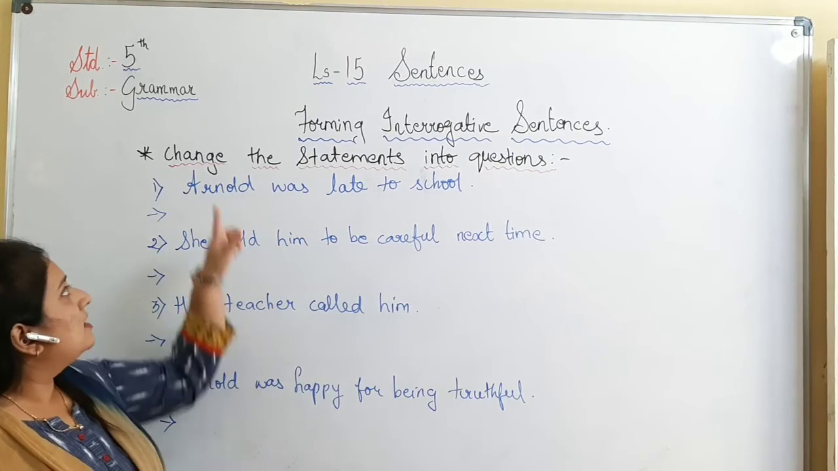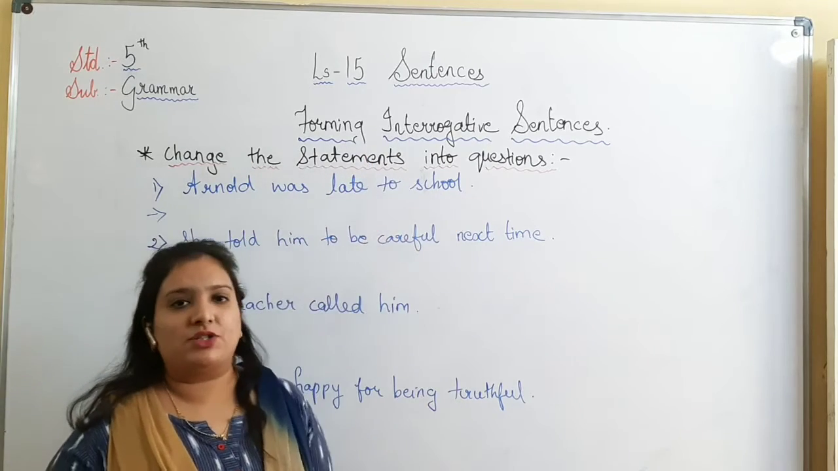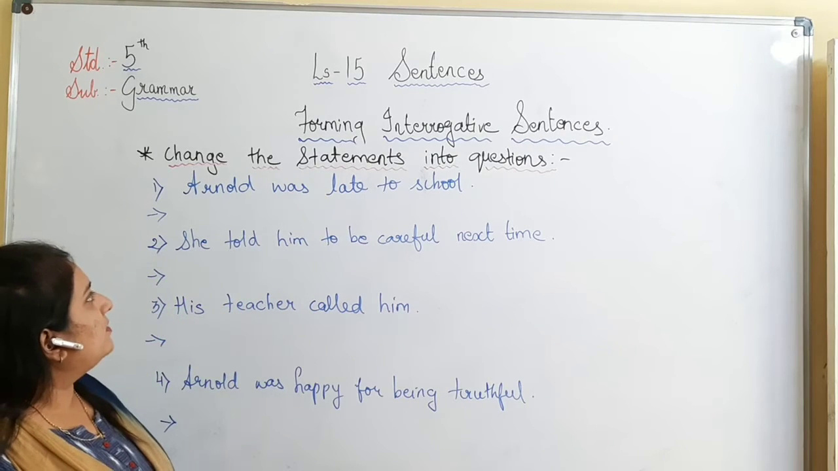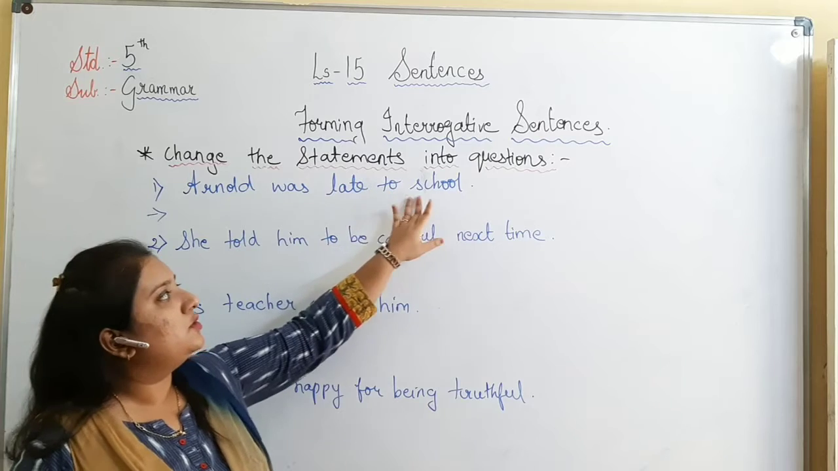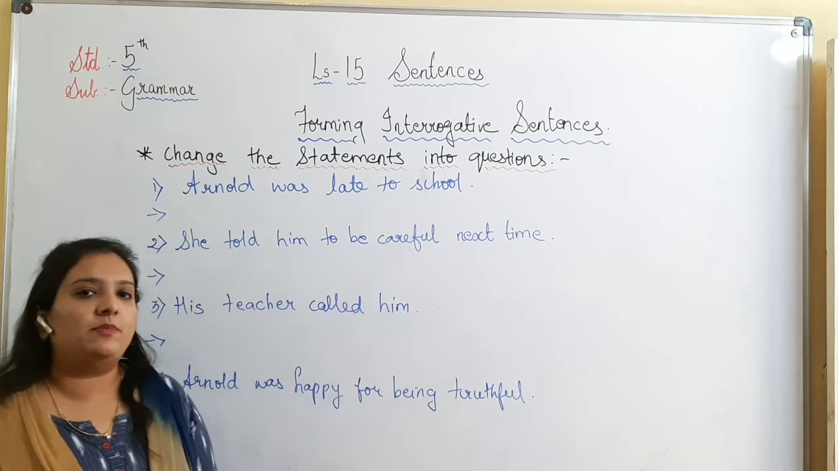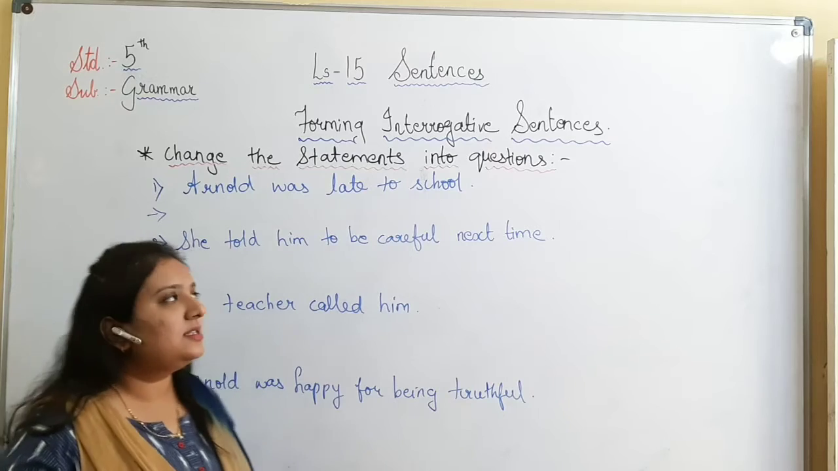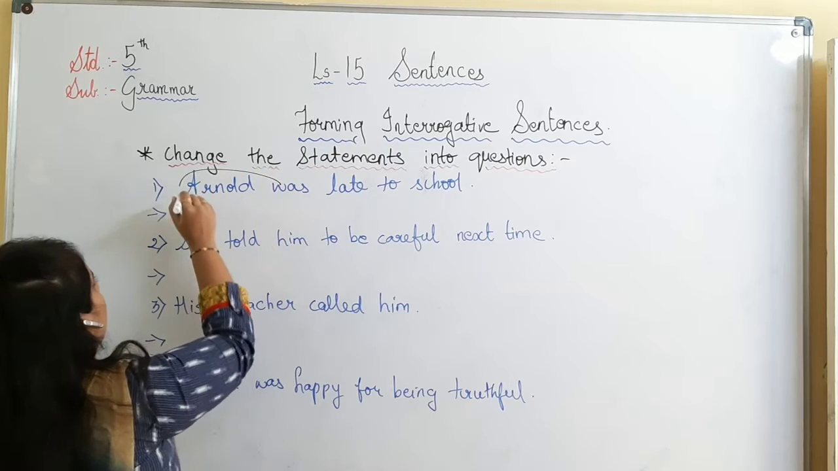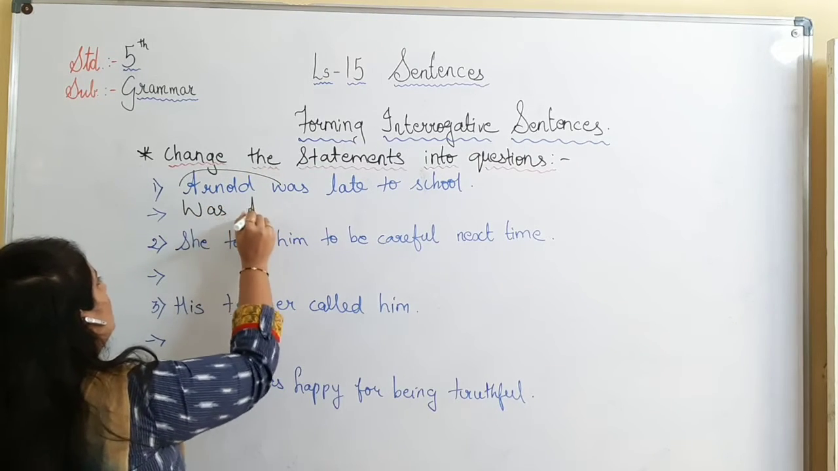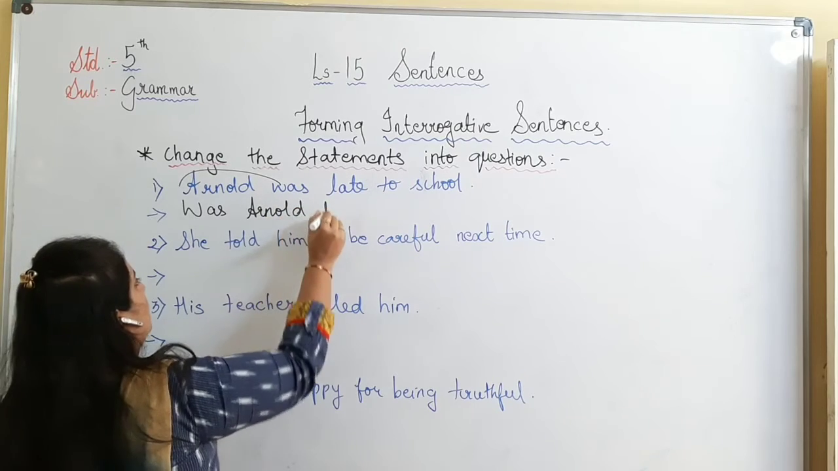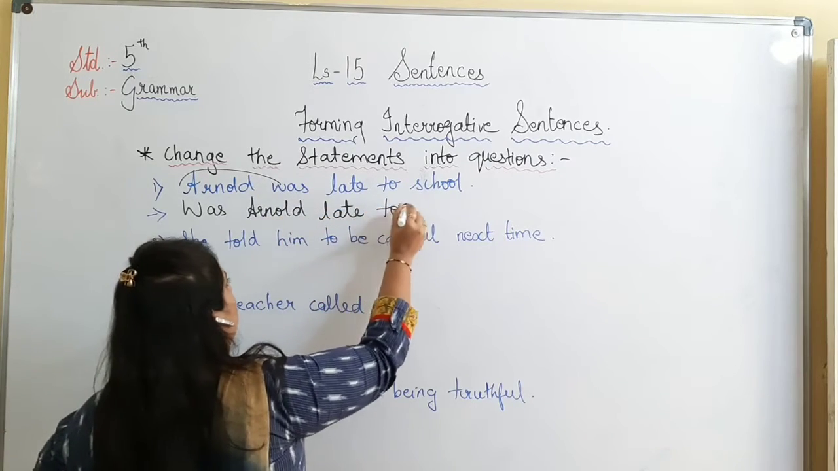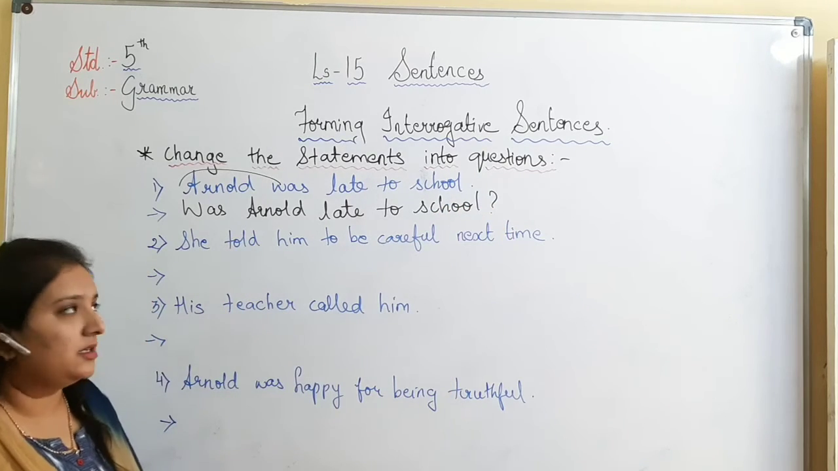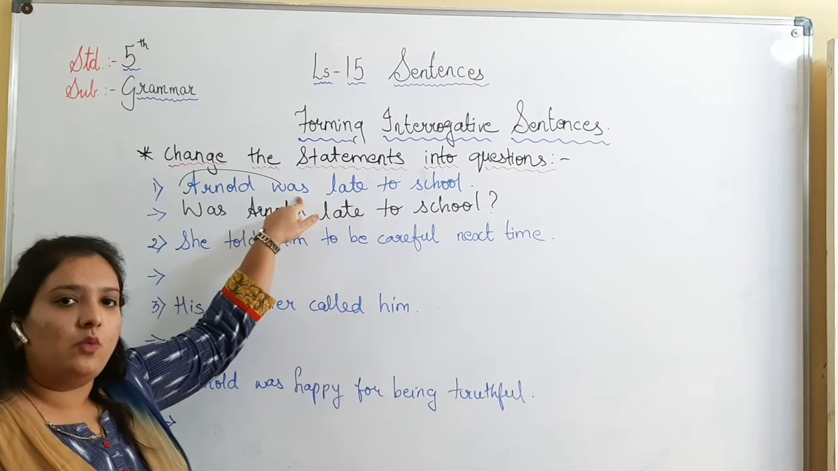This exercise tells us to change the statements into questions. Whatever rules we have studied till now, we will apply in this exercise. So the first statement is, Arnold was late to school. What do you think? What rule will apply over here? We will just change the sequence in this sentence to form the question. So the answer will become, was Arnold late to school? Okay, because here there was only one verb, was.